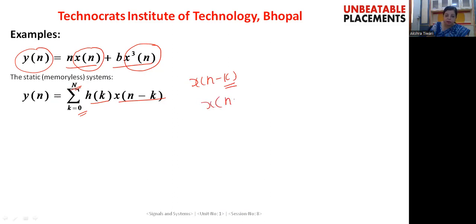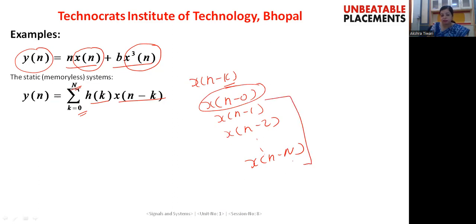That means x(n minus 0), x(n minus 1), x(n minus 2) up to x(n minus n). So this is the present value of the input, whereas all the others are previous values of the input. So this type of system considers the previous values of the input, and hence this system will require memory, and hence it is a dynamic system.